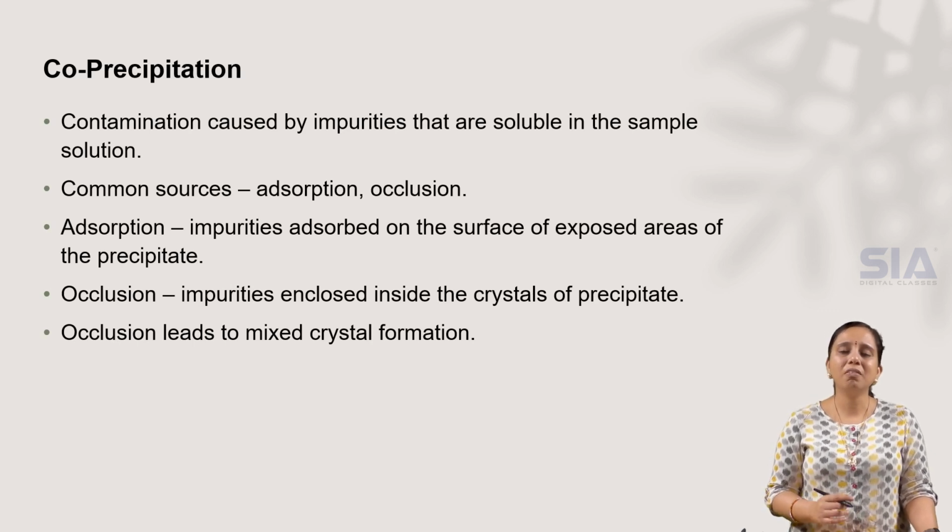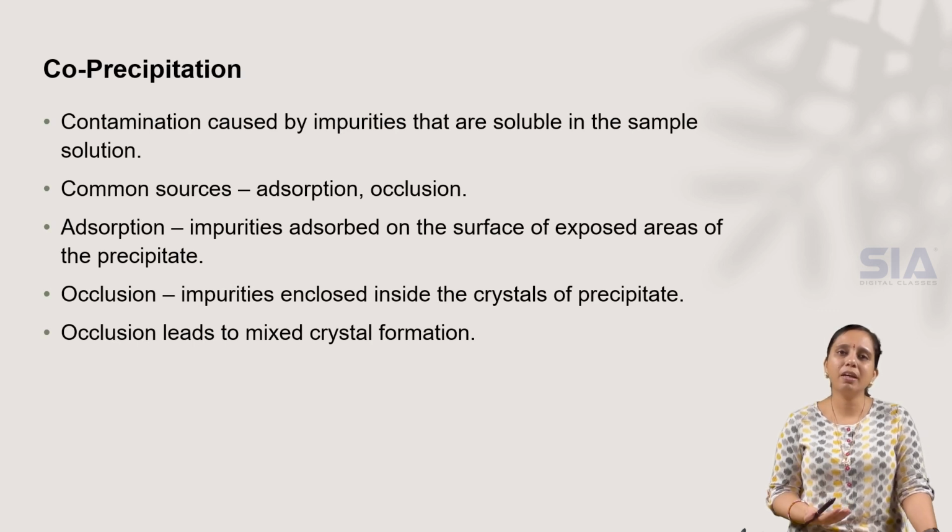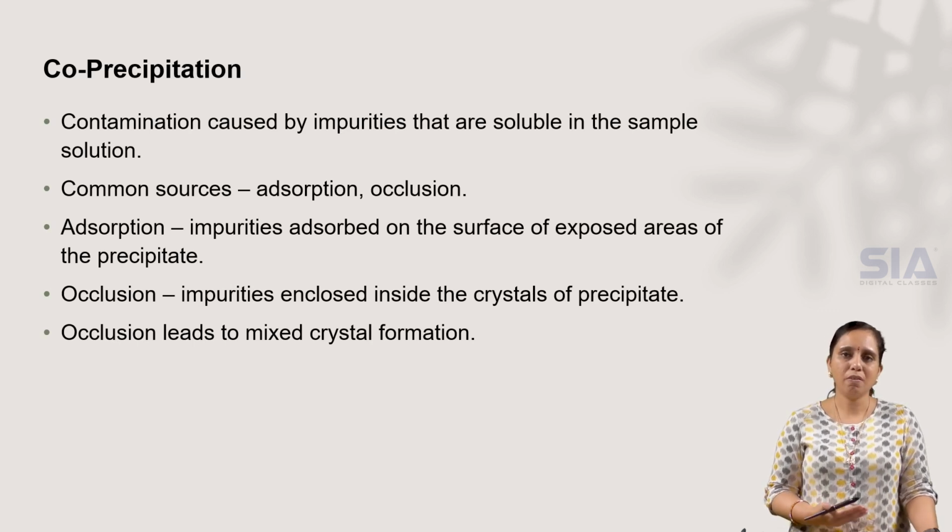So both of them will decrease the amount of precipitate that is formed. The required substance is not obtained at the required level. Suppose we need 5 grams of the substance from the sample solution, we may get a lesser amount of substance due to these impurities caused by adsorption and occlusion. So to prevent that,